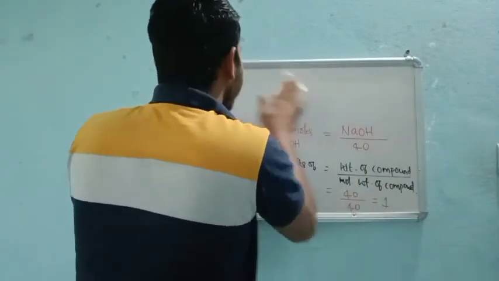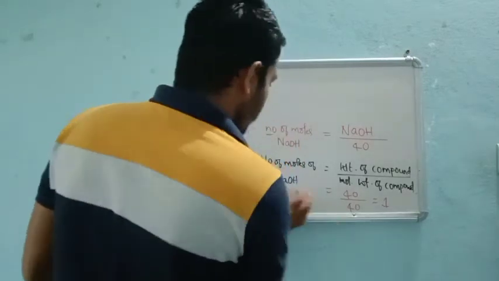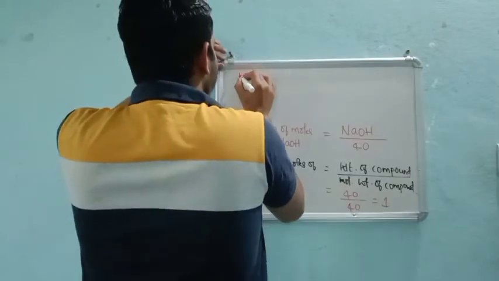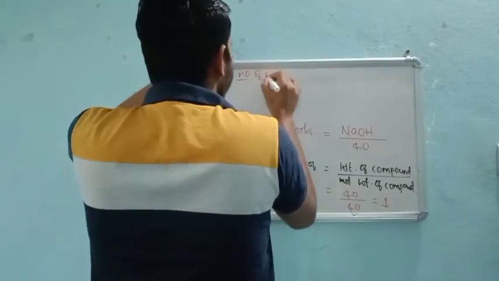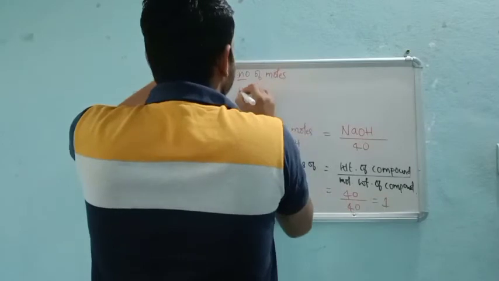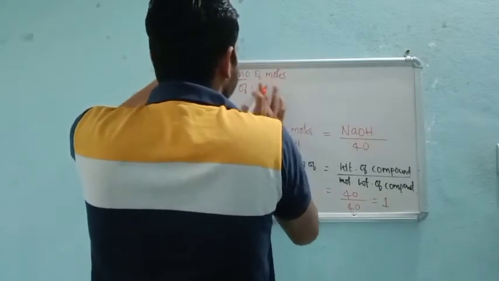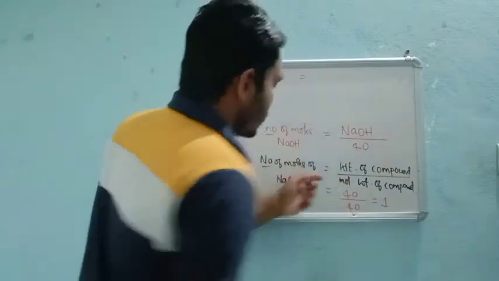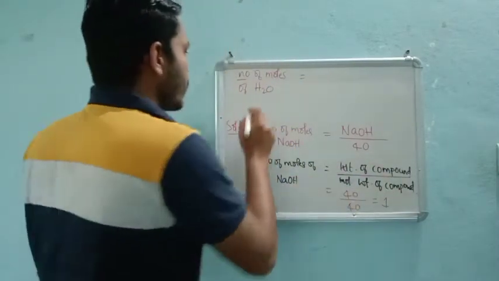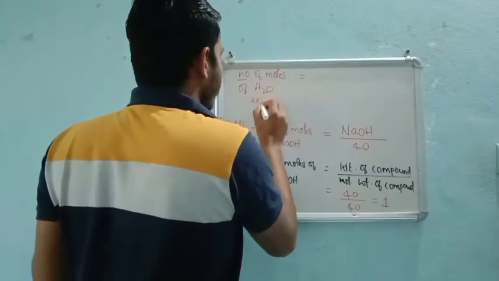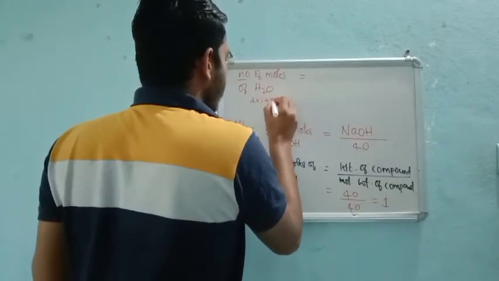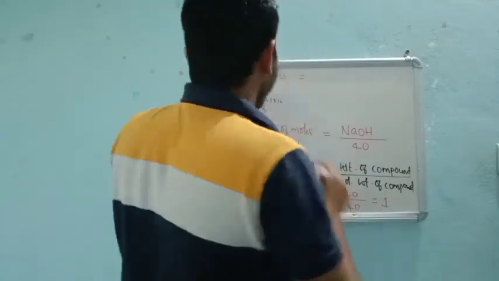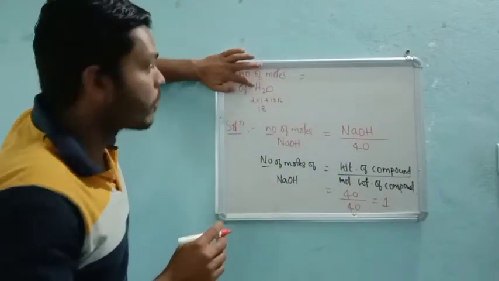Remember this point. Now we need to calculate, based on this formula, the number of moles of what? Water. The number of moles of water, that means H2O directly. H2O means the weight of H2O, so we write 2 into 1 plus 1 into 16, that is 16 plus 2, 18. So the weight of the water compound is 18.